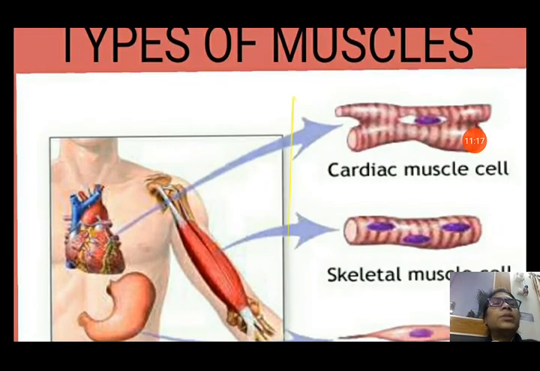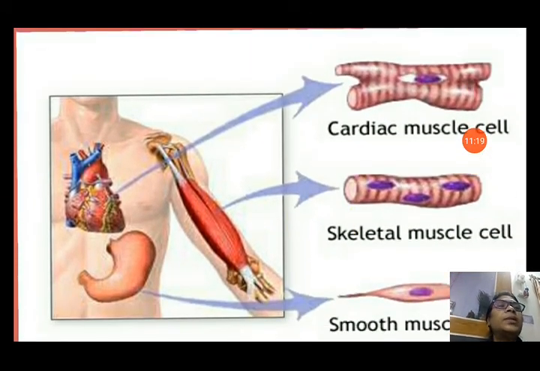Now types of muscles. Our body has three types of muscles. Cardiac muscles present in our heart, skeletal muscles that are joined with the bones, and smooth muscles that are only muscles, they don't have any joint with the bones.